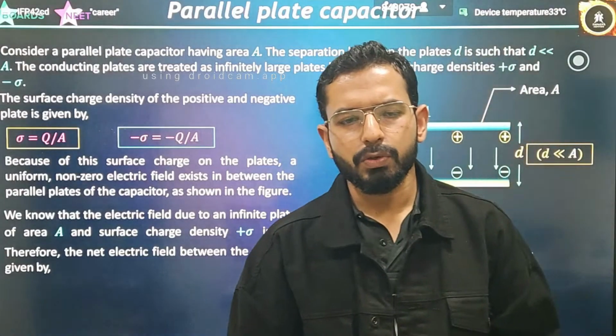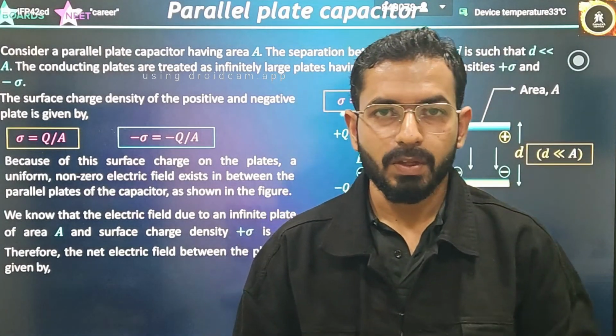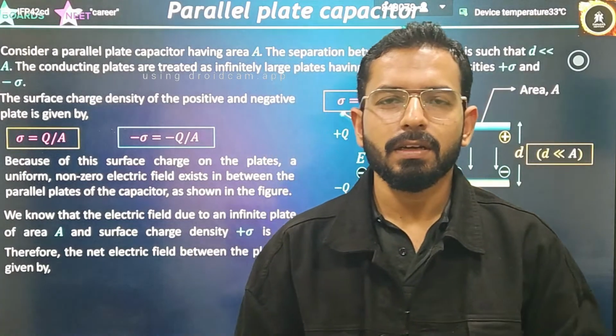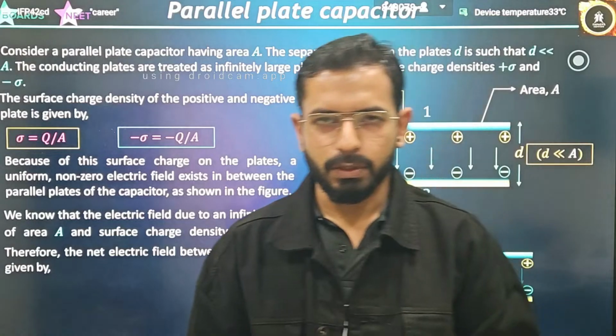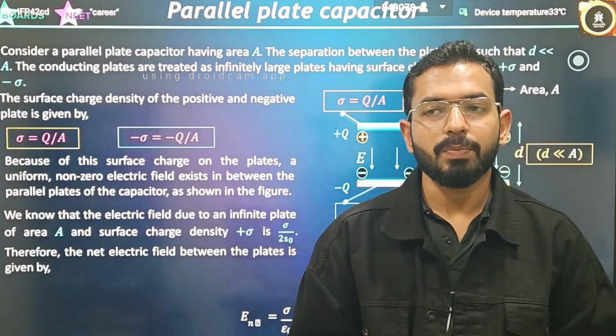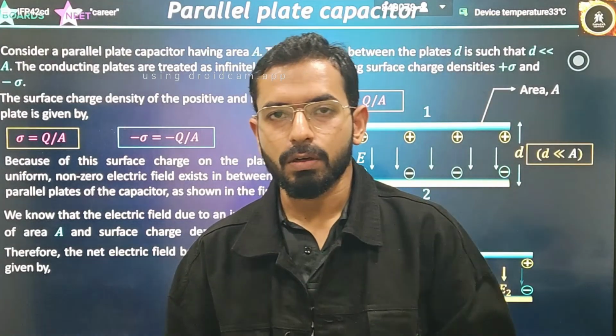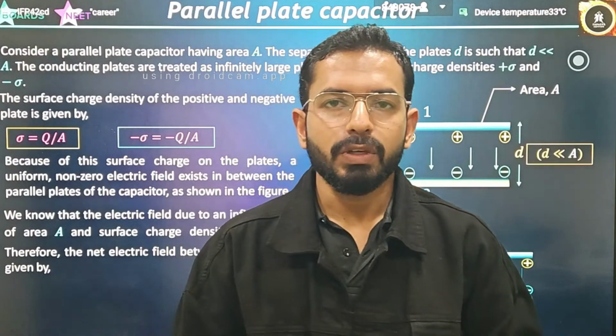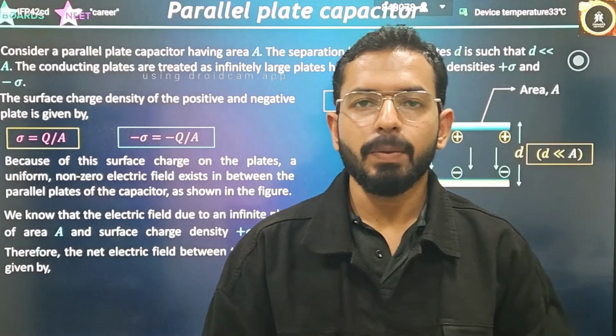Now there may be one more question: why have we brought two conductors here? Actually, a capacitor carries a very low amount of charge. If you calculate that value, it will come in micro coulombs. So to increase the capacity of the conductor, we bring one more.